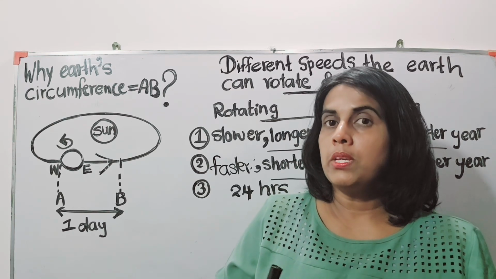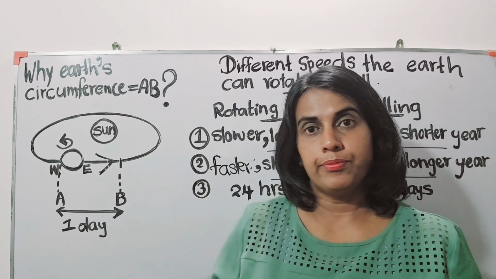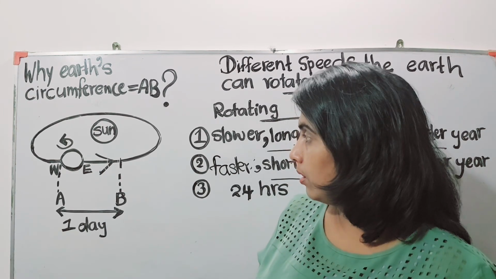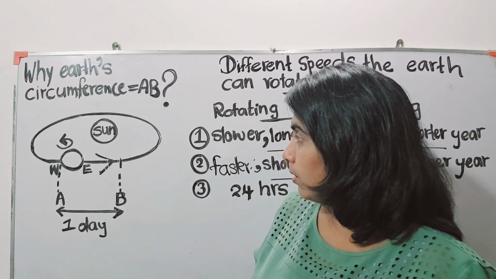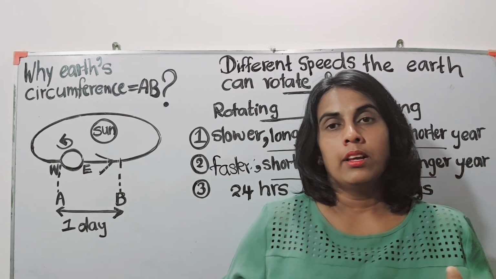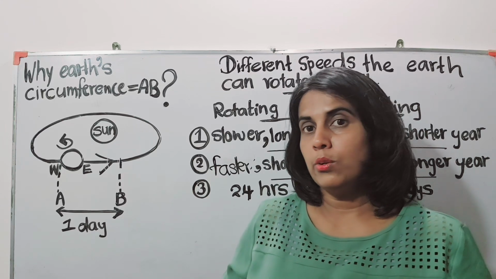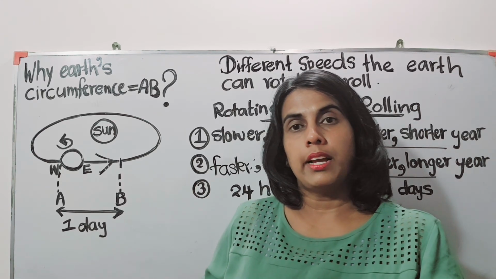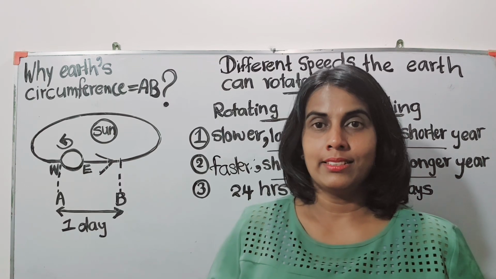So those speeds must be equal. The speeds of rolling and rotating have to be equal for this to happen, for us to add up the days one by one.